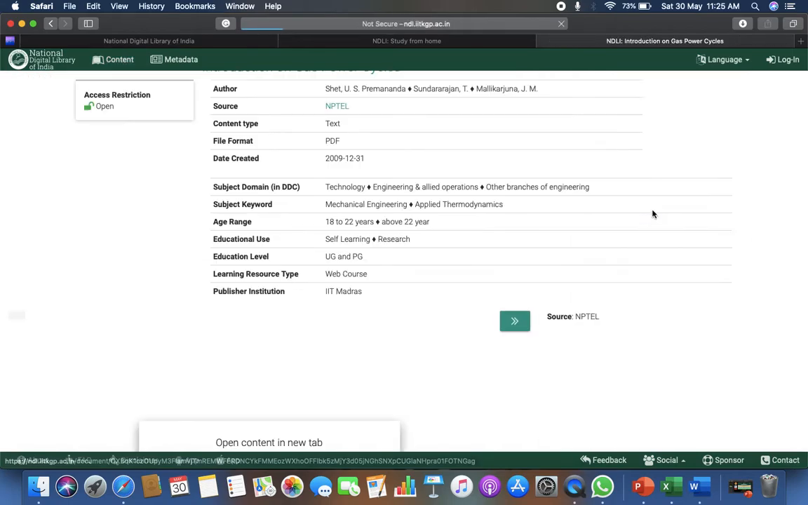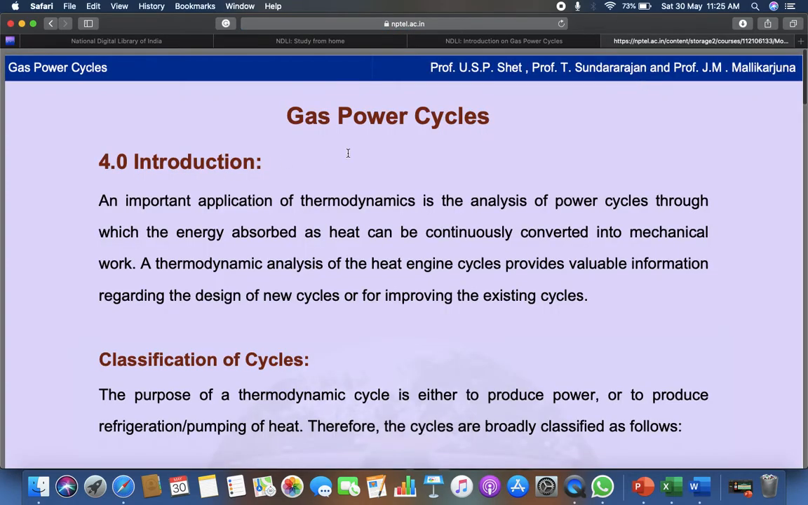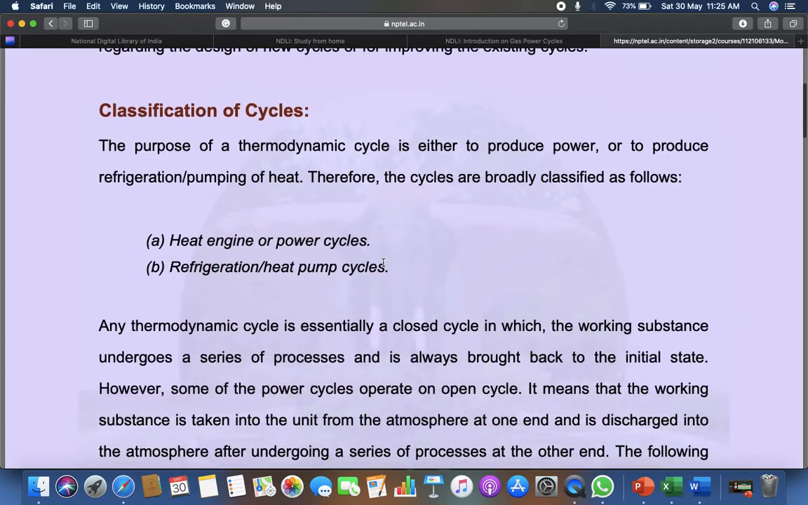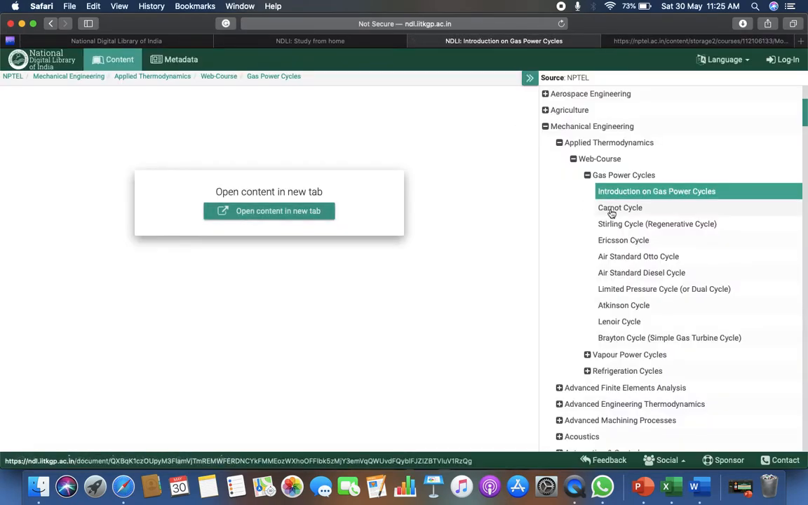I have clicked on introduction, then it will directly move me to the gas power cycle. This is the gas power cycle by Professor USP Said. Okay, so you can scroll and read all the content related to the gas power cycle. Similarly, you can also click on Carnot cycle, Stirling cycle, Ericsson cycle. Those who are from the mechanical engineering field will relate to most of it. So you can cover this by clicking on one by one.